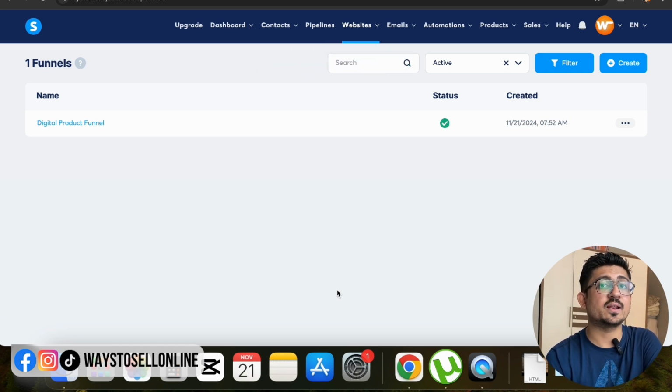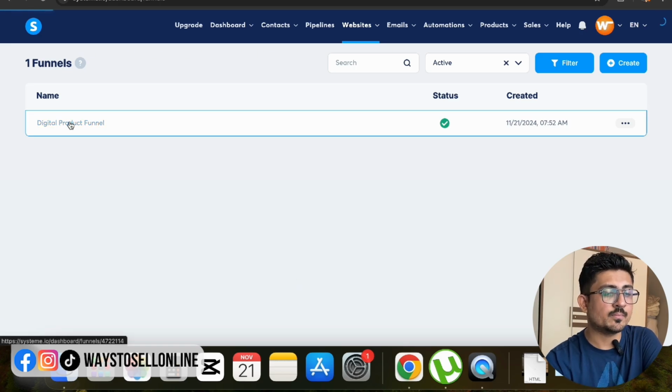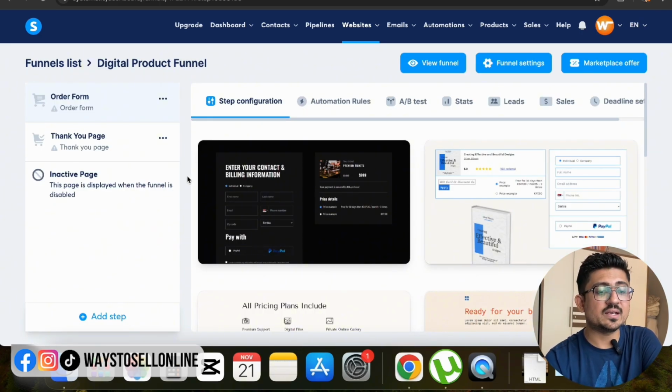So right now this funnel is blank. The next step is to import a good looking template to this funnel and edit that funnel so we can give that funnel to any audience, any customer, so they can purchase our product from that funnel, right? To edit that funnel, all you have to do is click on the funnel name, and then you can see that on the right side, there are multiple free templates Systeme.io is offering you.